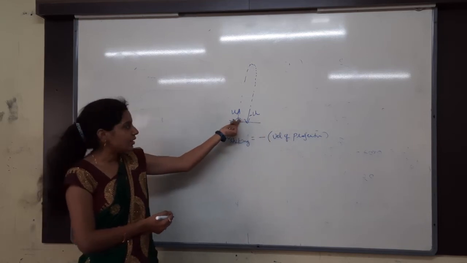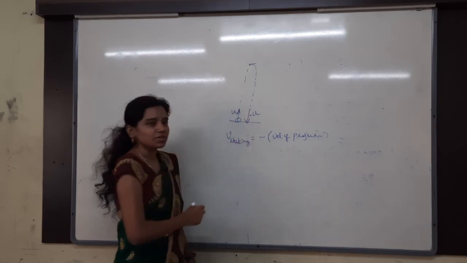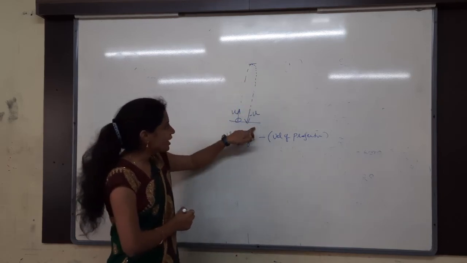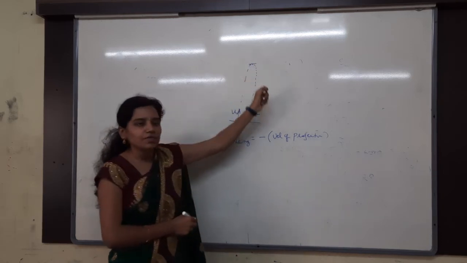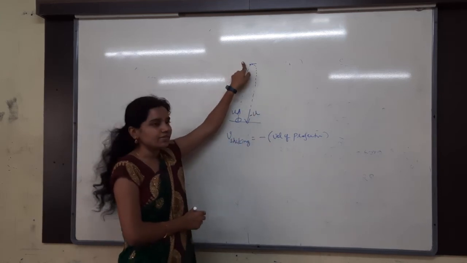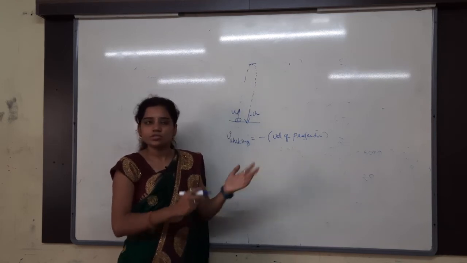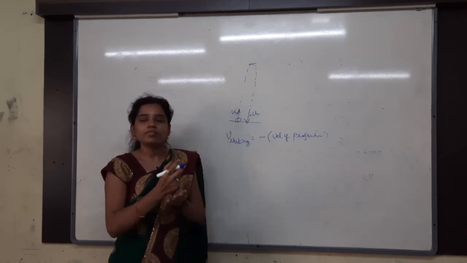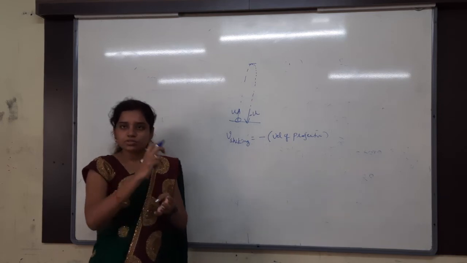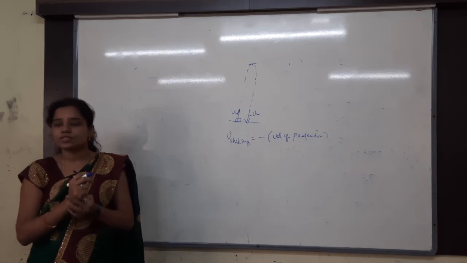Here, whatever the velocity, initial velocity is there, final velocity is how much? 0. In this journey, what is happening? Initial velocity is 0, final velocity is not 0. You understand? While going, how much height is it travelling? H height. While coming downwards also H height only. There is no change in the distance. Then why will the velocities change? There is no change in the distance, there is no change in the force, so why will the velocities change?